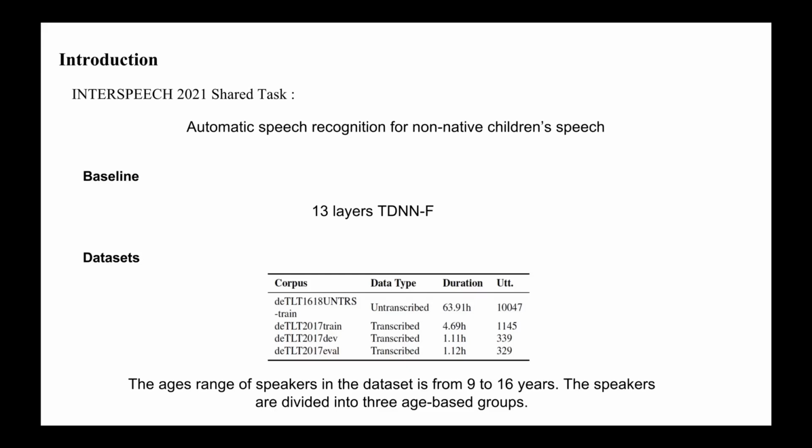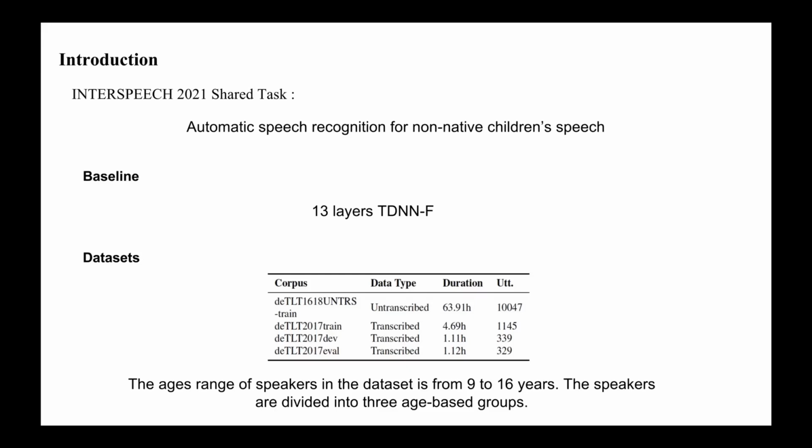For the baseline, a CALD system was provided as a German ASR baseline. The baseline ASR system used TLT 2017 and TLT 1618 to train the acoustic model. Firstly, a GMM acoustic model was trained using the TLT 2017 train set. TDNNF models based on the labels aligned by the GMM were trained using TLT 2017 with 3-way speed perturbation. The input features of the TDNNF model were 40-dimension MFCC and 100-dimension i-vectors.